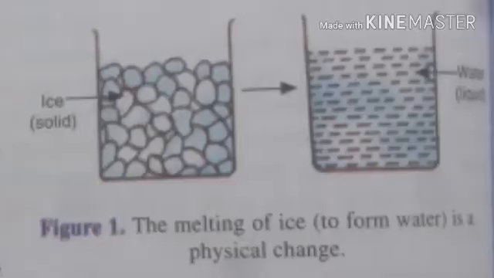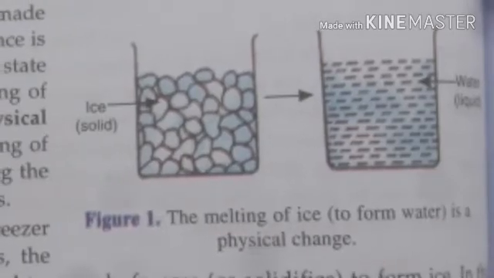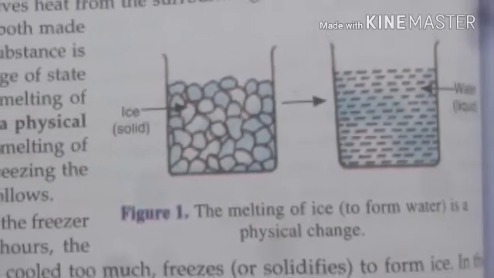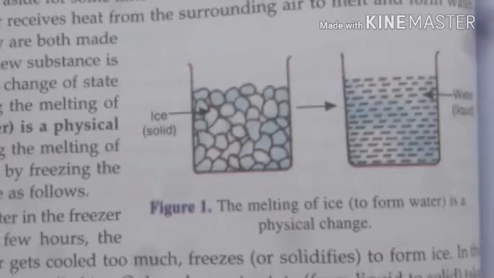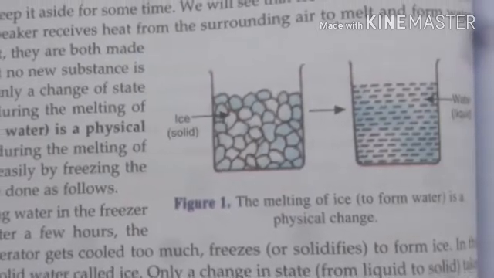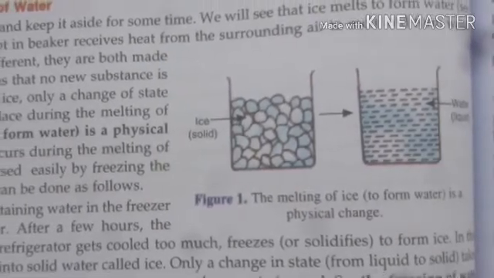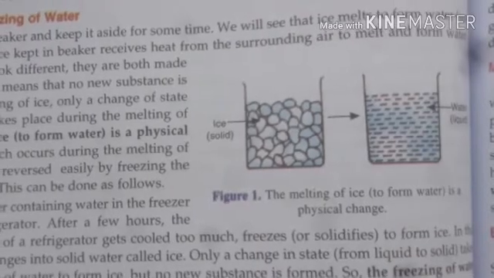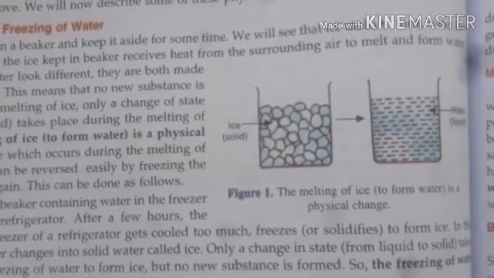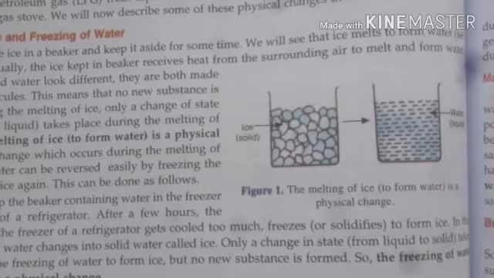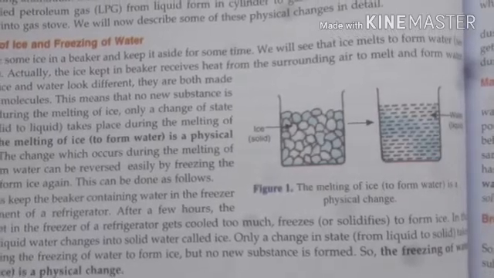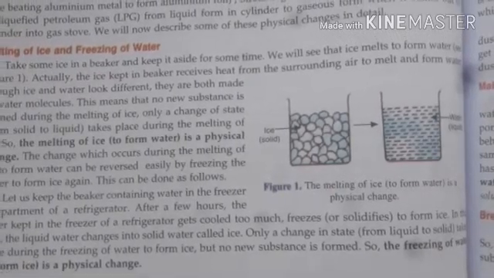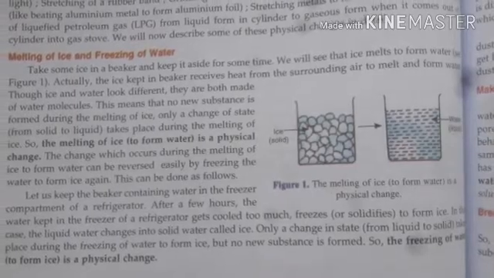Melting of ice and freezing of water. If you melt the ice, it becomes water and it is reversible. If you freeze it again, it becomes ice. Ice is converted into water, water is converted into ice. What is the change that you observed here? The ice became water, meaning solid became liquid, and the liquid becomes solid again. So it is a physical change.